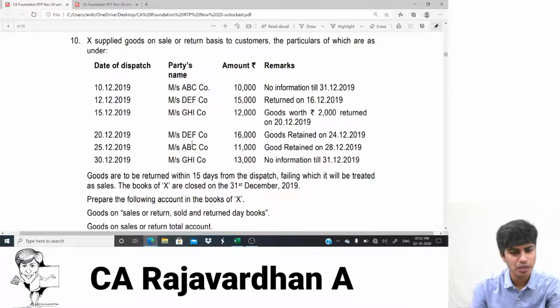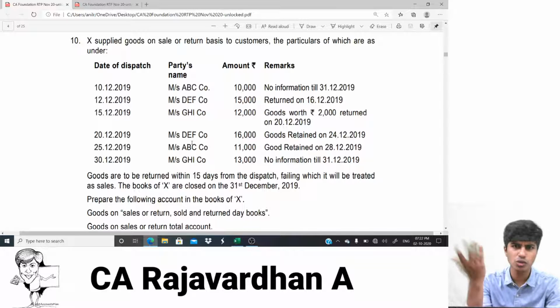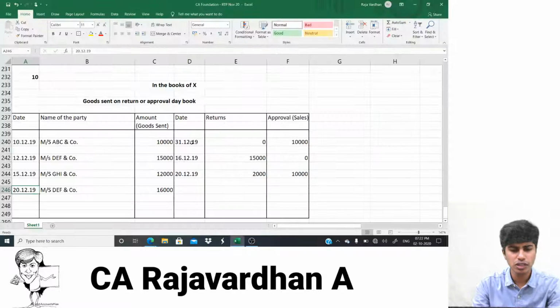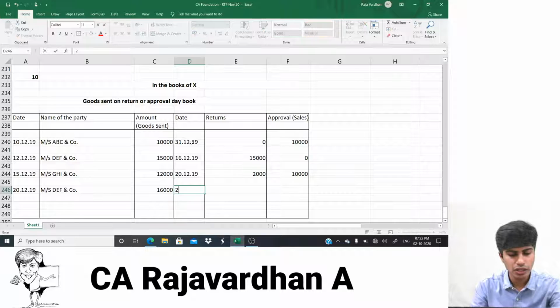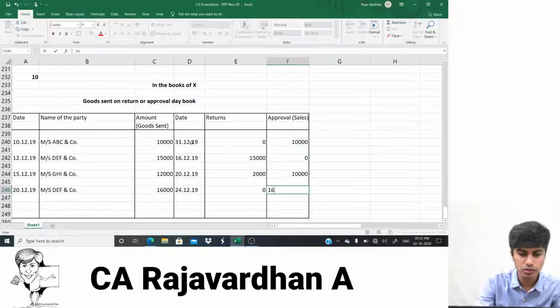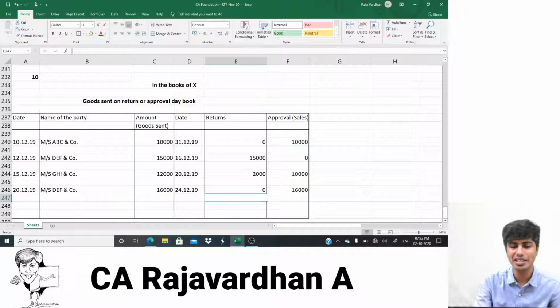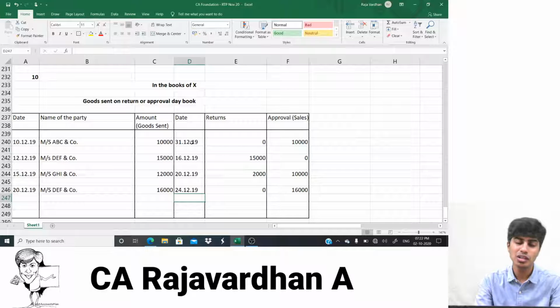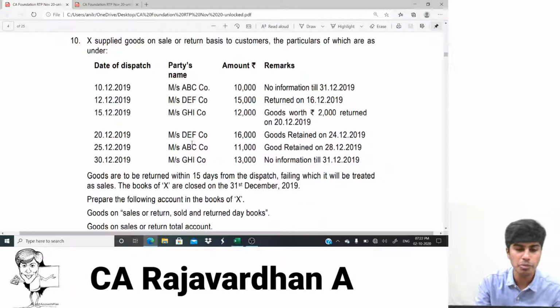Let's see what's happening. Goods have been retained. On 24th of December only they told, boss, I love the goods, I want the goods. So 24th retained, 24th of 12/19. It is not returned. They don't have an option to return it. Why? They've told, yes, I like it, I'll keep those goods. Do they have to promise that on 24th only? No, they had time till 4th of January to return or accept. But they did it early. No problem. Good people. DEF.